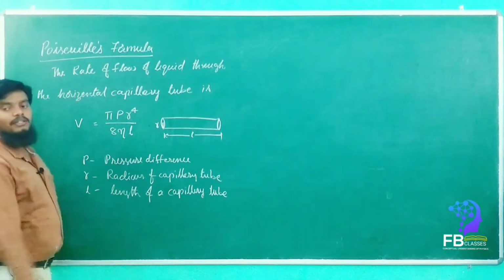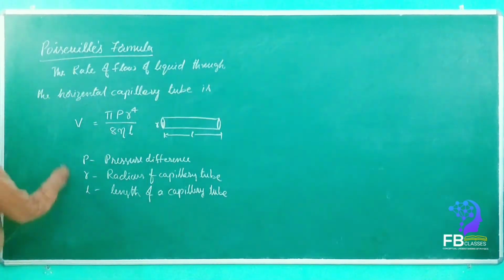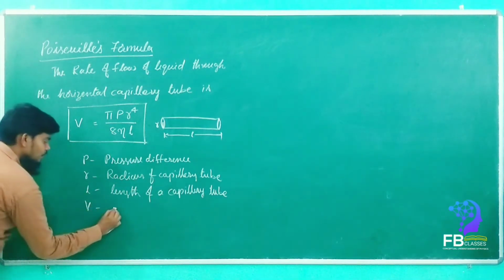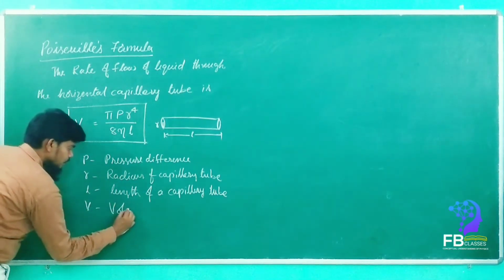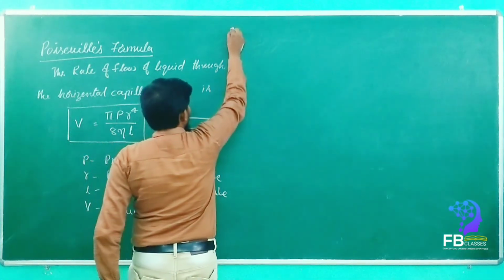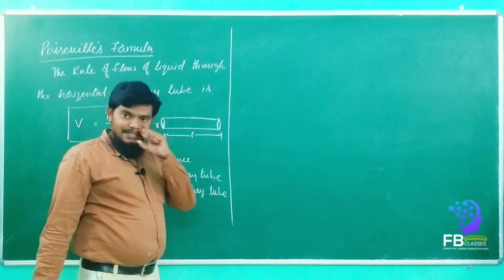Okay, eta is the coefficient of viscosity. So this is the formula: V is equal to... what is the V here, my dears? Volume. V is nothing but volume. Got it? Now what will happen if we arrange two capillaries in a series?